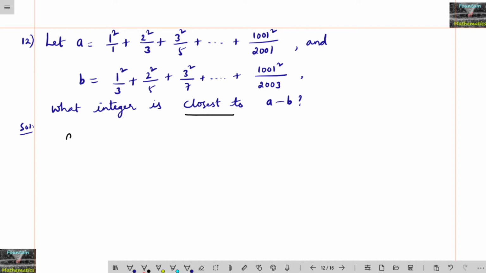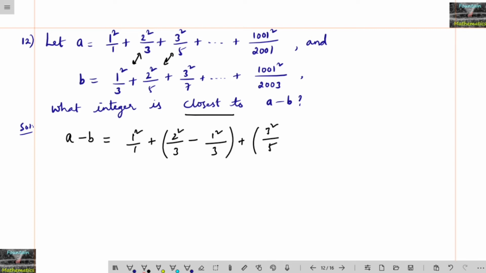If I write a minus b and do the subtraction: 1 square upon 1 plus 2 square upon 3 minus 1 square upon 3. So these two terms, and now again these two terms I will subtract, 3 square upon 5 minus 2 square upon 5, and so on.